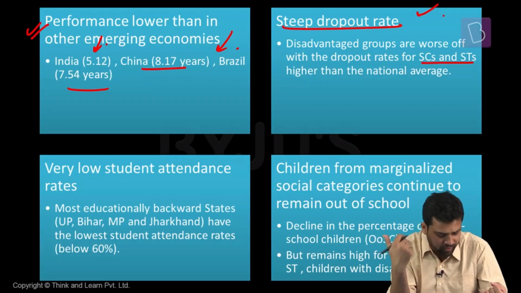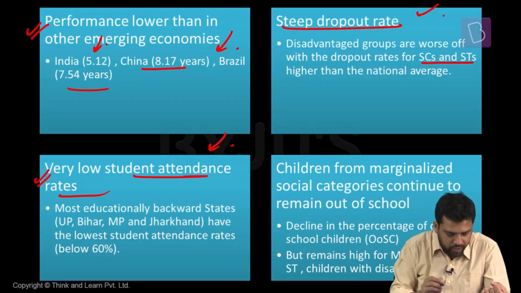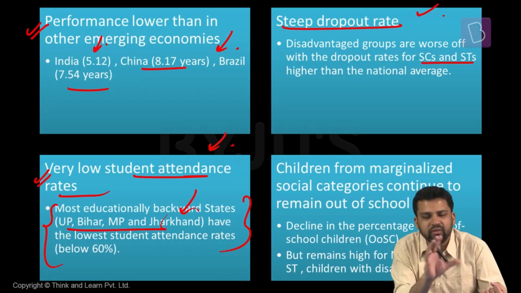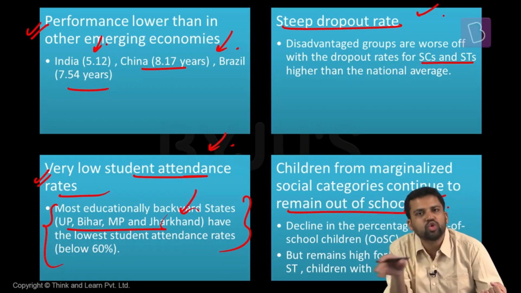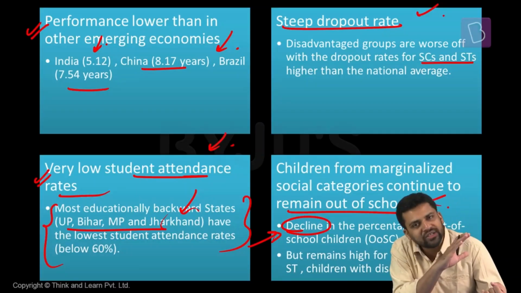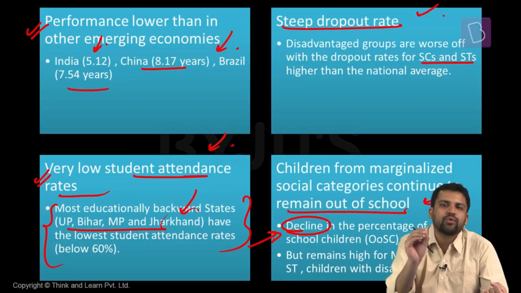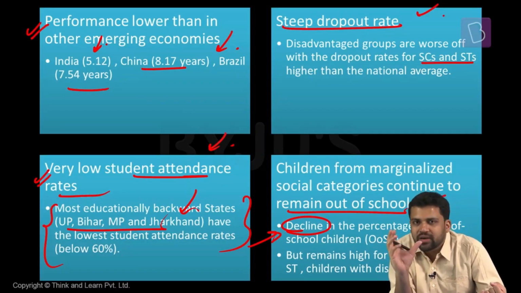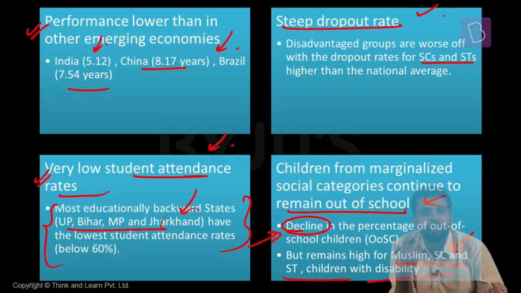Among SC, ST and minorities the dropout rates are very high. Student attendance rates, we already have a rough idea. The attendance rates among some of the educationally backward states are low. Out of school children are those children who should have been in school but are no longer in school, maybe they have dropped out or maybe they have never enrolled. Here, the good thing is that the number of out of school children has declined over a period of time. But the cause of concern is that the proportion of out of school children is very high from certain communities. Muslim, SC, ST children and children with disability constitute the bulk of out of school children.